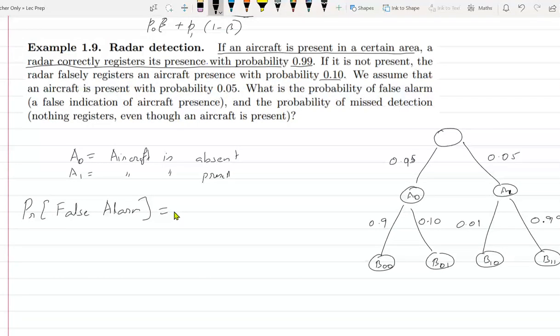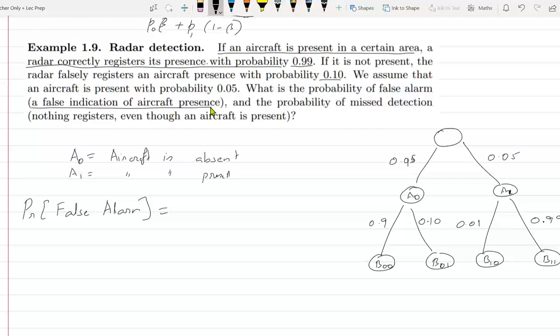The alarm rang, but the presence is not true. That is B01. I think it is given in the question, 0.10. It means a false indication of the aircraft's presence. That means the aircraft is not present, but the alarm sounded. That is what you call a false alarm, no?